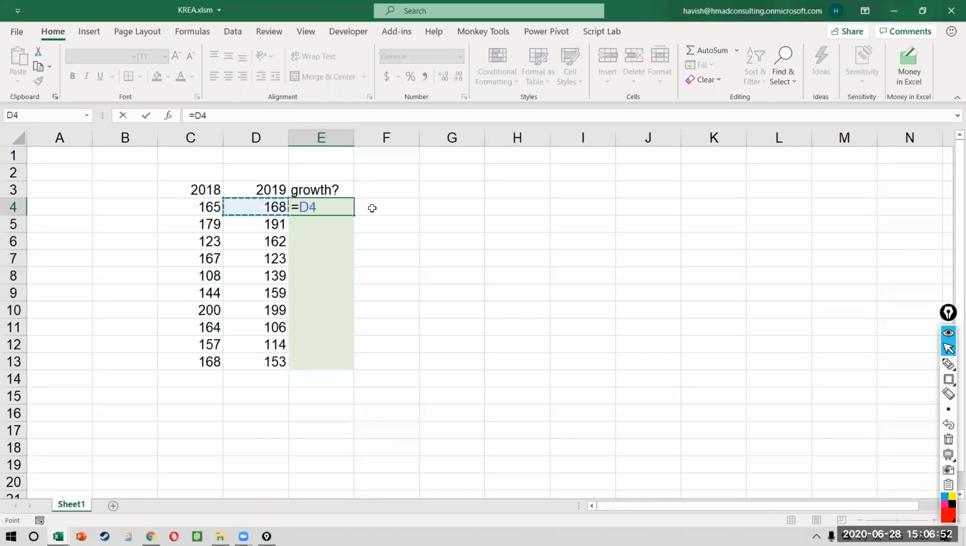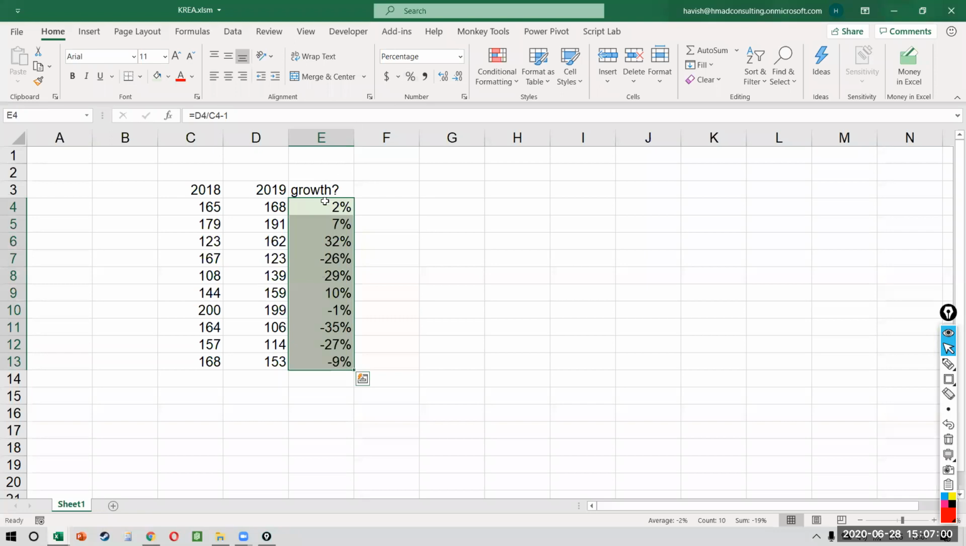So we say equal to D divided by C minus 1, right? What does that tell you? It tells you there has been a 2% growth, 7% growth, 32% growth, 26% degrowth. Fair enough? Or we could have written, for a simpler function, equal to current year minus base year divided by base year. Now, everybody knows this. There's no question about this.